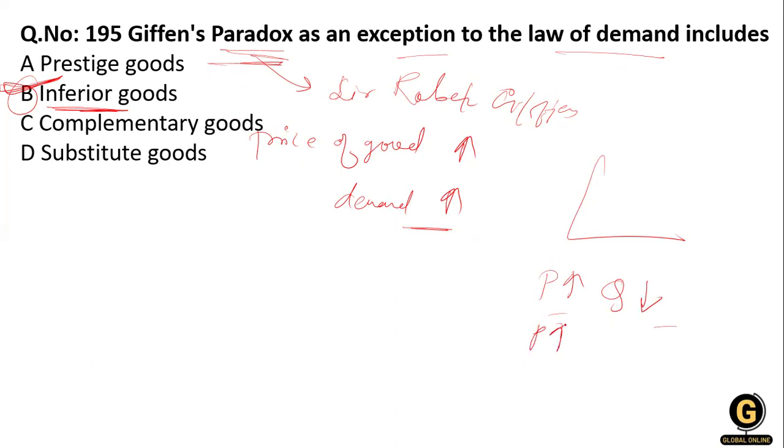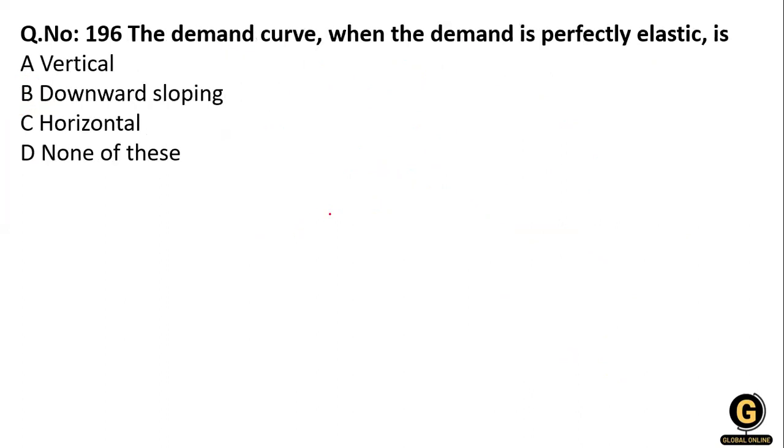If the price decreases, the quantity increases. So this is an inverse relationship. What happens in the Giffen paradox is that if the price increases, the quantity also increases. So it is the opposite of the law of demand. Okay, it's an exception to the law of demand. Clear?